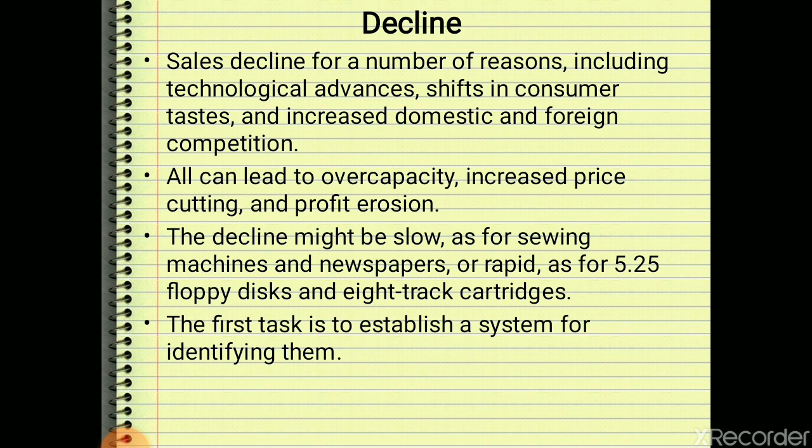For some products the sales decline so fast that they are forced to be eliminated from the market, like the floppy disk and 8 track cartridge. They are eliminated within a short span of time, or sales are reduced within a short span of time. Now, in the decline stage what should companies do? The first task is to establish a system for identifying whether sales are declining or not.